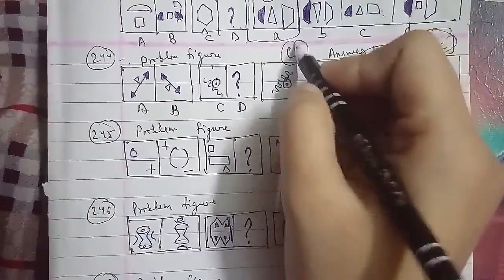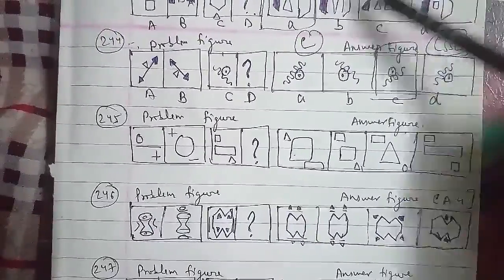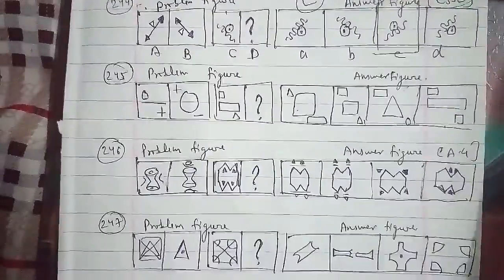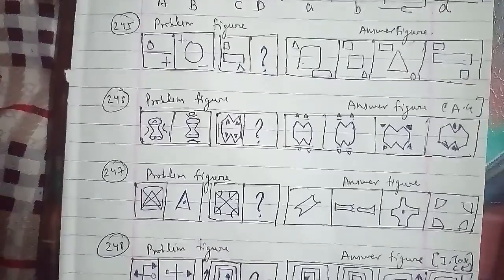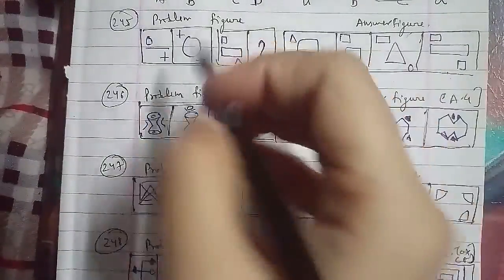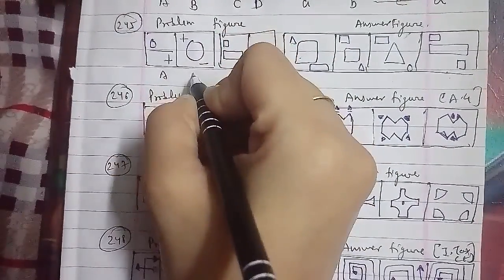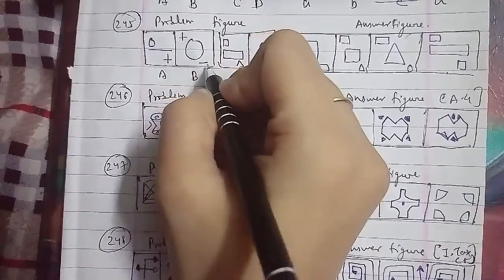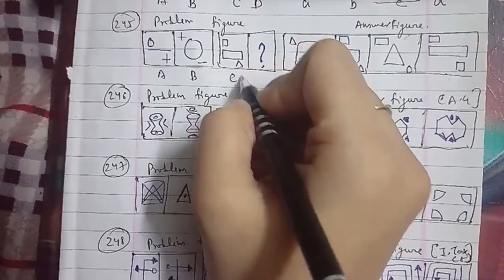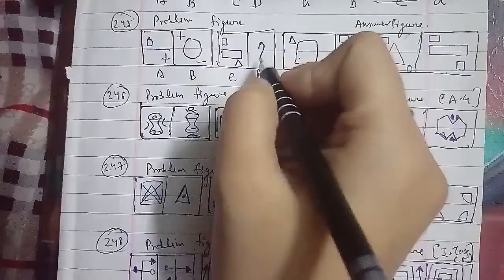We will go ahead with the next one, the 245th question of the session. These are the problem figures, and these are the answer figures. Figure A has a circle, line and plus. Figure B has a plus, a circle, and a minus outside it. Figure C has a square, triangle and rectangle. The D figure is the missing figure which we have to find out, named A, B, C and D as well.